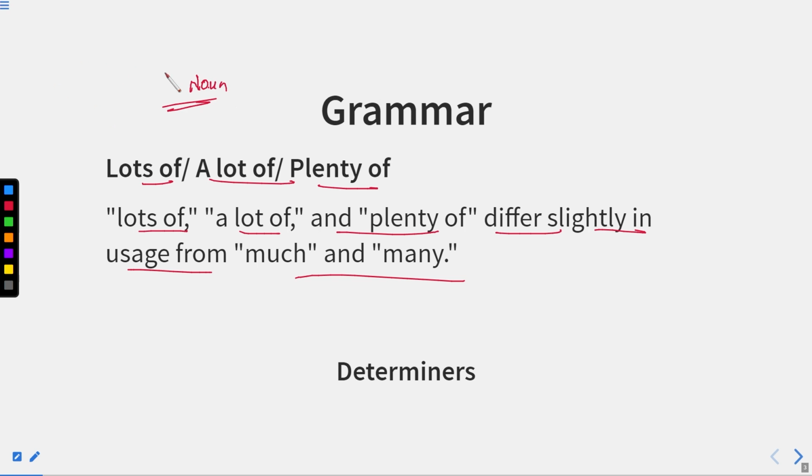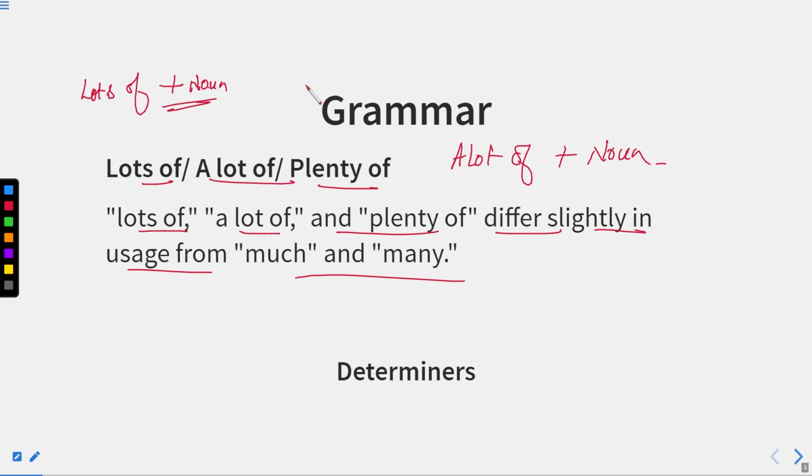It means whenever we have the word lots of, after that we have only a noun. We can have a lot of, after that also we have a noun. After plenty of, again we have a noun. Now all these words slightly differ from the words much and many. How? We'll discuss in this session. Well, we have already discussed much and many in our earlier sessions.